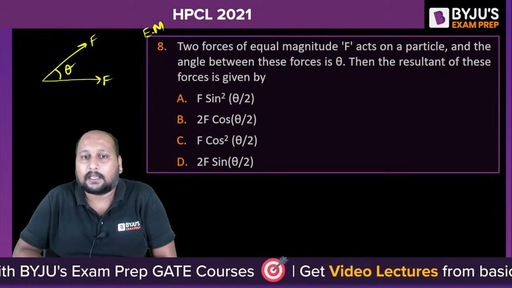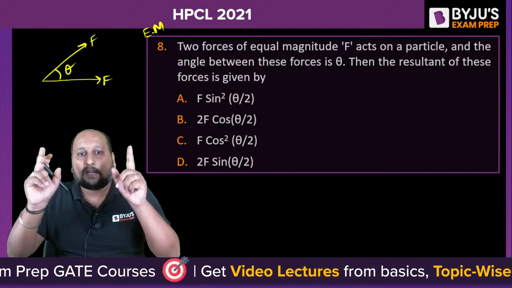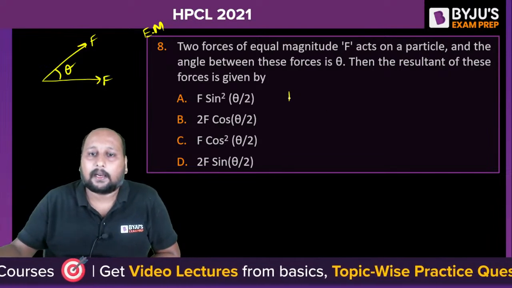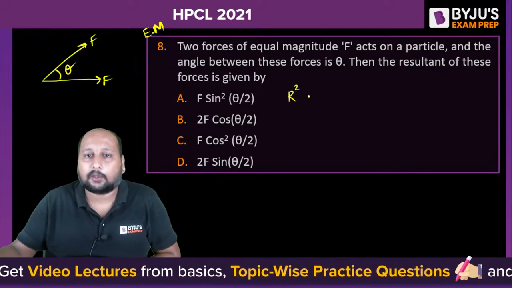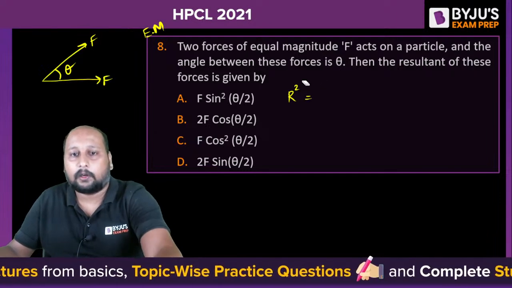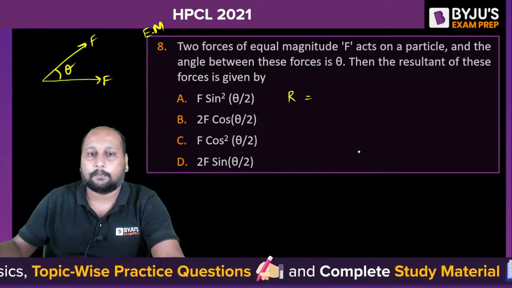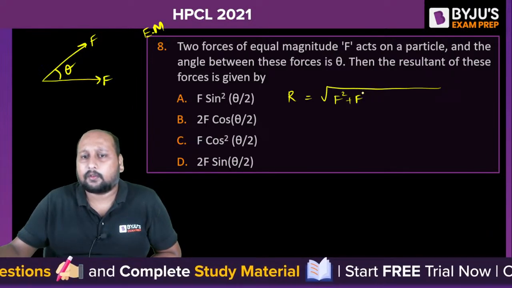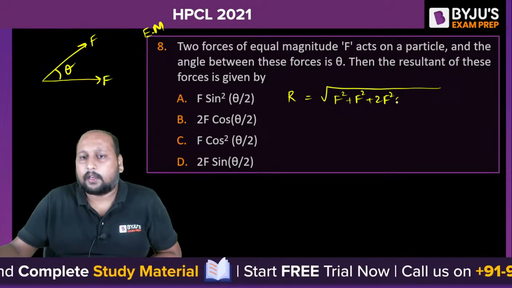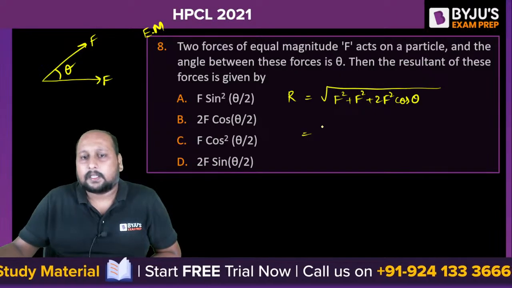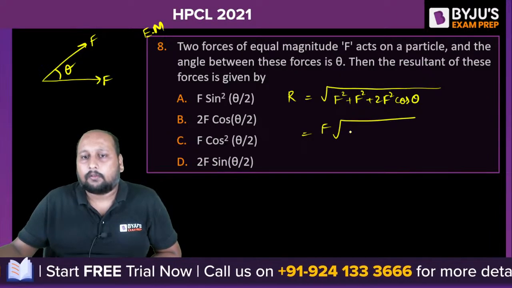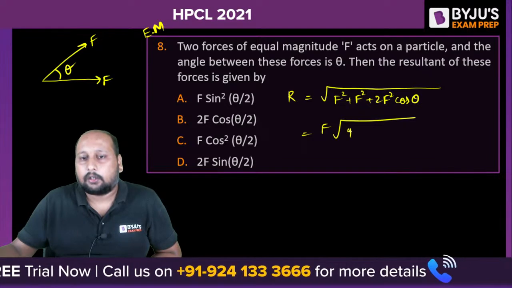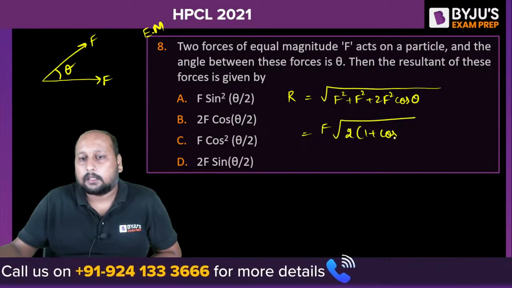There are two forces having the same magnitude. What will be the value of the resultant? Use the parallelogram law of forces. R square is equal to F square plus F square plus 2F square cos theta, so R is F into under root of 2 into 1 plus cos theta.